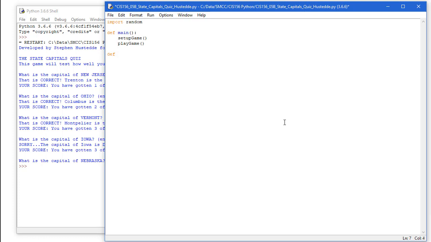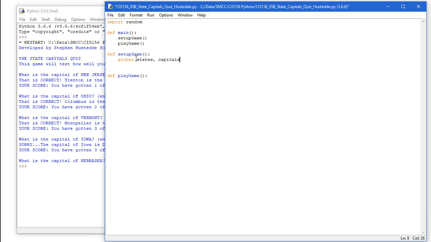I'll create my setup game function. And it's going to give me a little bit of space and also set up the play game function. Neither of these are going to take any parameters. Okay, so in setup game, we're going to create a couple global variables.